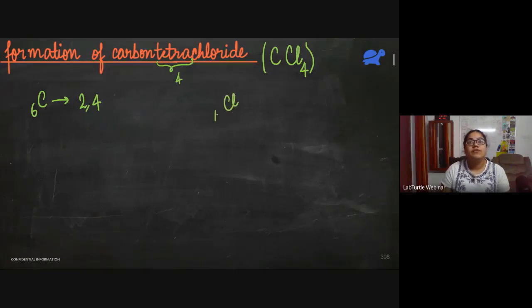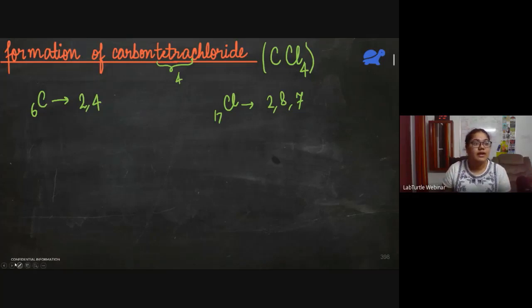Chlorine configuration is 2, 8, 7. Now carbon needs 4 electrons for stable configuration, so carbon will share 4 electrons. Chlorine needs one electron to become like a noble gas, so chlorine will share 1 electron. Carbon will share 4 electrons. Chlorine will share only 1 electron.